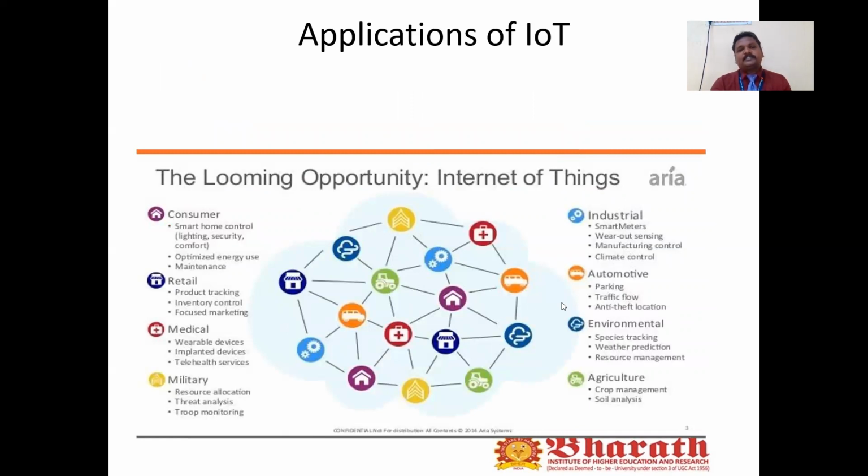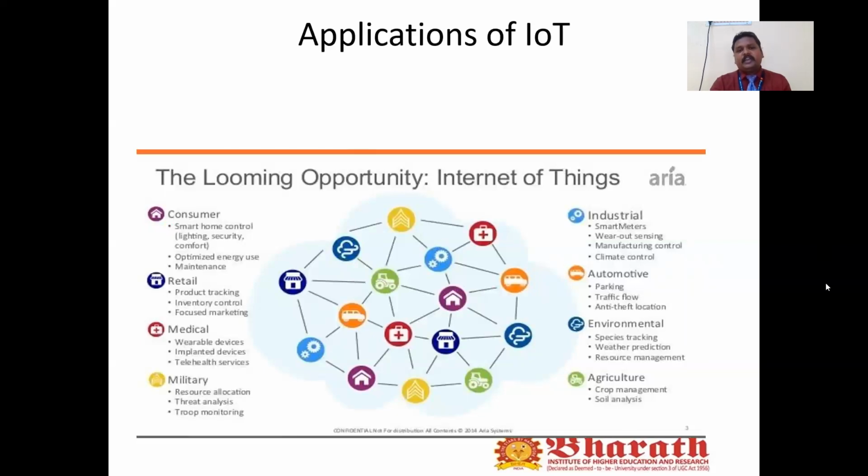The Internet of Things plays a major role in the consumer and retail sectors, the medical field, the military, industrial and automotive fields, the environment, and agriculture.